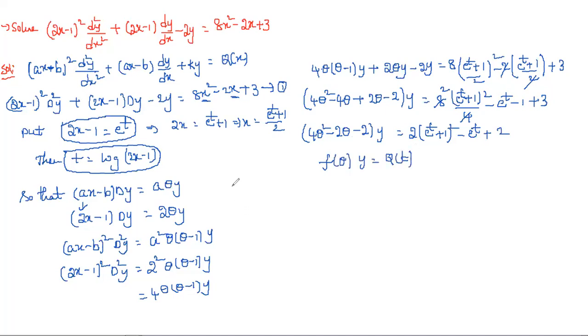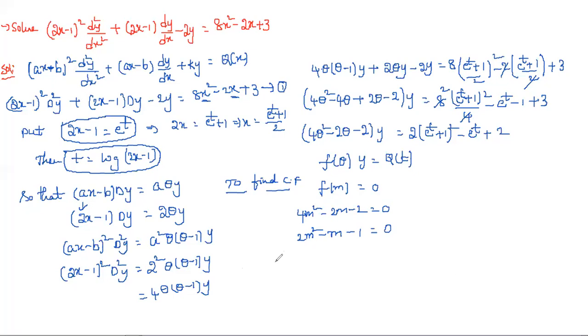Now first we need to find the complementary function and then the particular integral. So to find the complementary function, f of m is equal to 0. This is nothing but 4m square minus 2m minus 2 is equal to 0. If you take 2 as common and send that to the right side, 2m square minus m minus 1 is equal to 0.